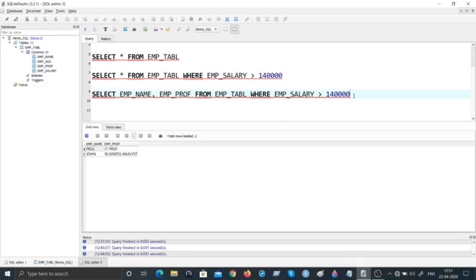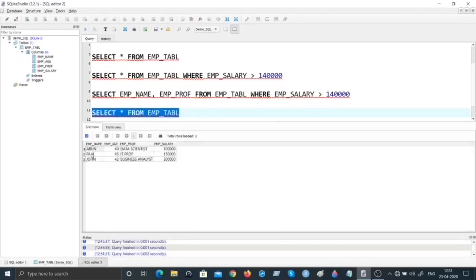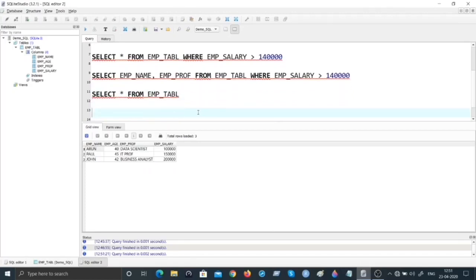How about now we update certain columns? So let me just explain. Let us one more time see select star from employee table for the records. So you've got back all the three records. And notice for row ID 2, that is Paul's record, we have IT Prof as the abbreviation. How about we update this record of Paul, or row ID 2, and then instead of calling IT Prof, let's say it is IT Professional.